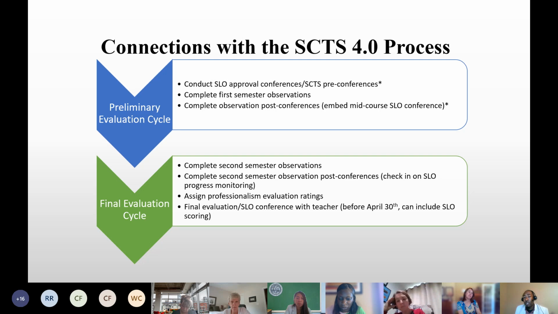This would be separate conferences if you have one evaluator working on the SCTS process and a different evaluator working on the SLO. So those would definitely be separate conferences. But with opportunities to combine these conferences, this is how it would look for the preliminary cycle and again for the final evaluation cycle. And I'll just give you like 30 seconds to look at this slide.